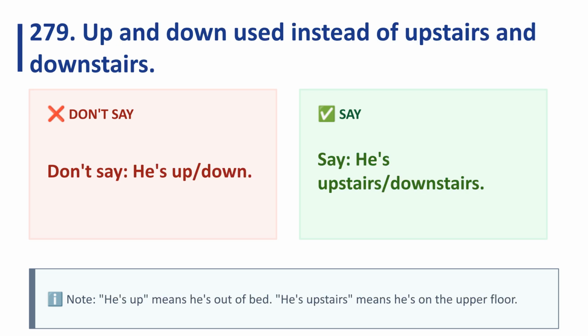Do not use up or down alone when referring to location in a house. Say, he's upstairs or he's downstairs. Note that he's up means he is out of bed.